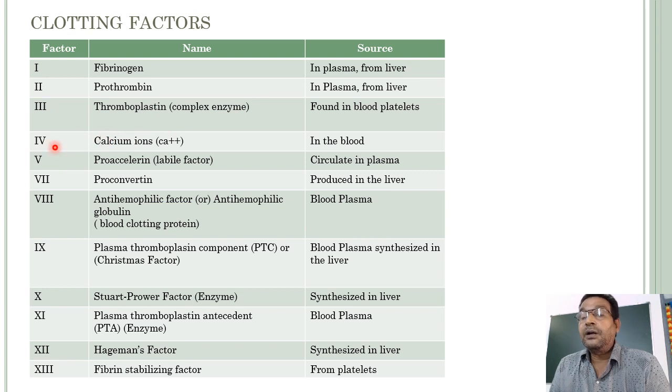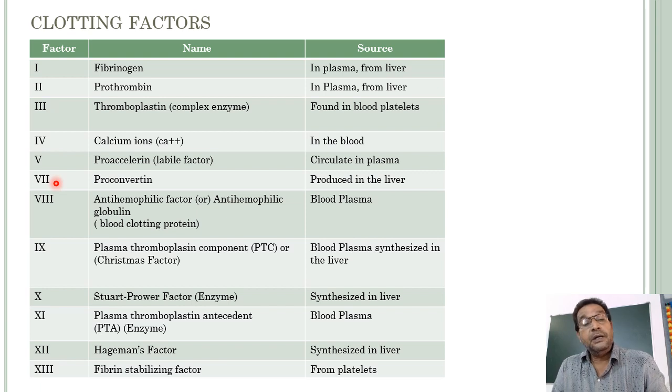Next, factor 4, calcium ions in the blood. What is the source of calcium ions? They are present in the blood. And next, factor 5, proaccelerin, also known as labile factor, circulates in plasma. And what about factor 6?